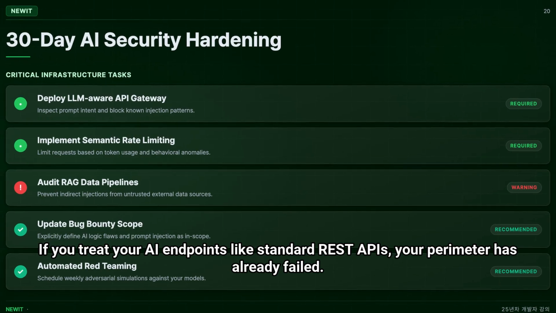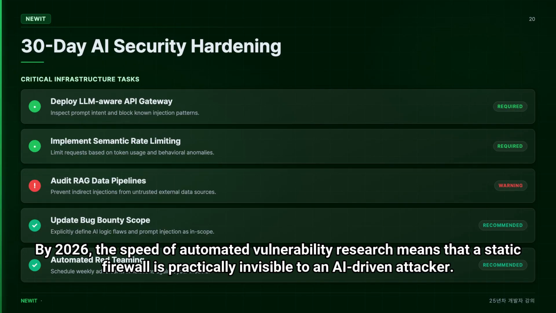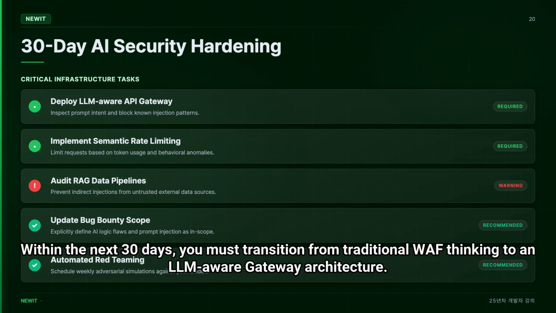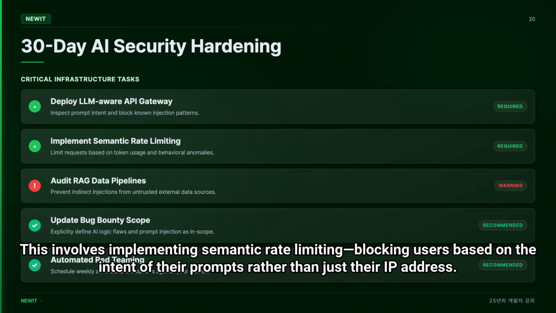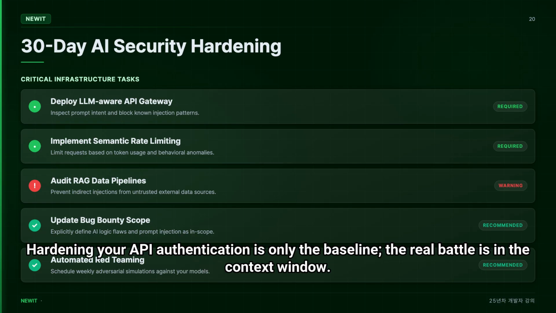If you treat your AI endpoints like standard REST APIs, your perimeter has already failed. By 2026, the speed of automated vulnerability research means that a static firewall is practically invisible to an AI-driven attacker. Within the next 30 days, you must transition from traditional WAF thinking to an LLM-aware gateway architecture. This includes implementing semantic rate-limiting, blocking users based on the intent of their prompts rather than just their IP address. You need to verify that your system prompts are not being leaked through indirect injection in your RAG pipelines.